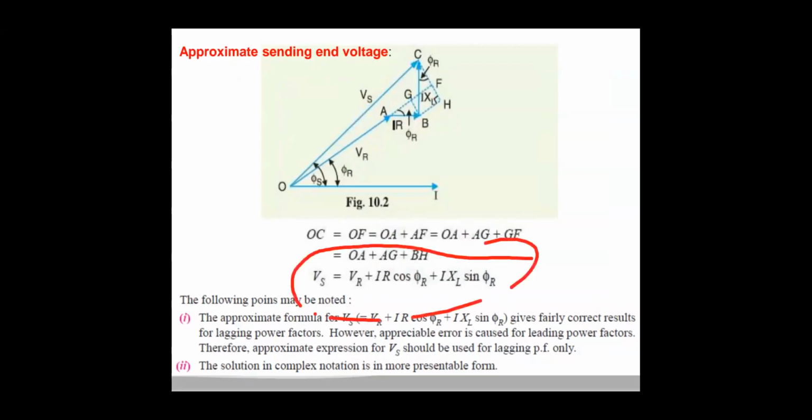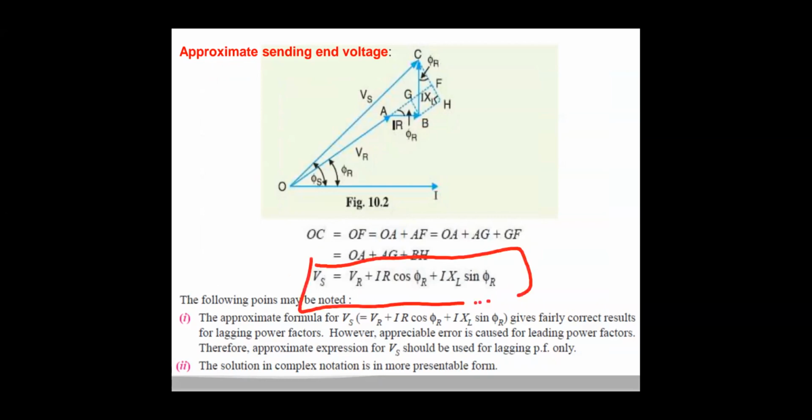Now this approximate formula gives fairly correct results for lagging power factors. If the load is a lagging load, then the approximate voltage using this formula will give you almost correct values.